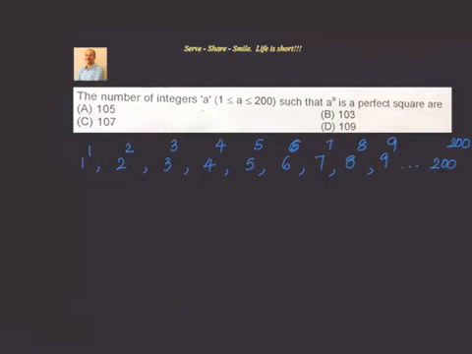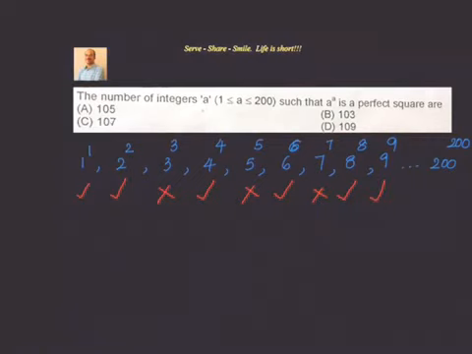Now we will go through them one by one and see whether they are a perfect square or not. First, is 1 power 1 a perfect square? Yes. 2 square is a perfect square. Is 3 cube a perfect square? No. 4 power 4 is a perfect square. 5 power 5 is not. 6 power 6 is a perfect square. 7 power 7 is not. 8 power 8 is a perfect square, and also 9 power 9 is a perfect square.